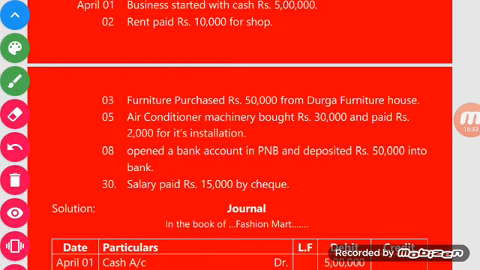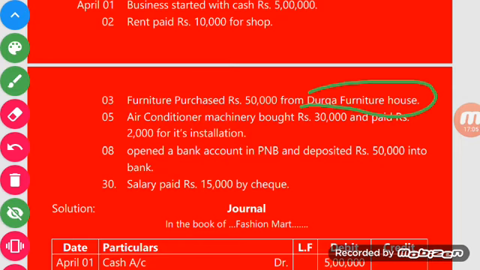So furniture account will be debited, and we have purchased from Durga Furniture House. There is no information in the question that we have paid in cash, because the name of the organization from where we have purchased is given, it means we have purchased on credit.